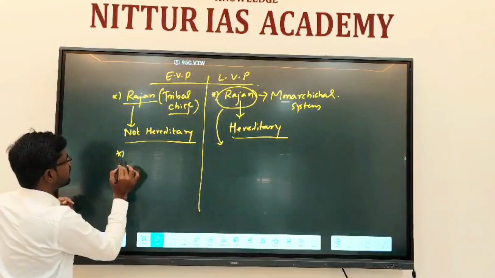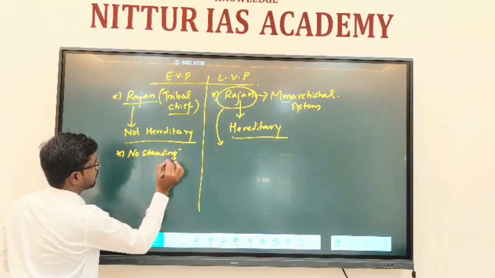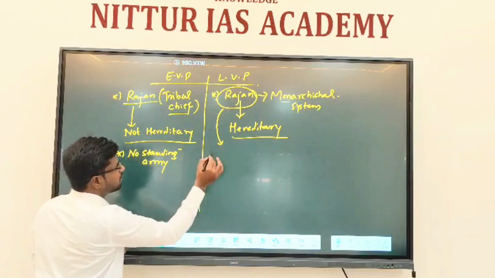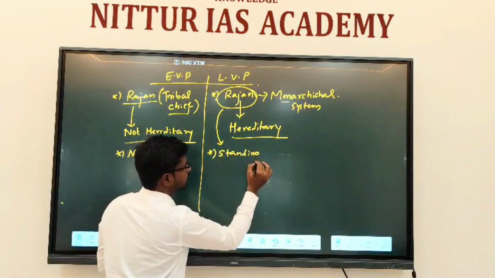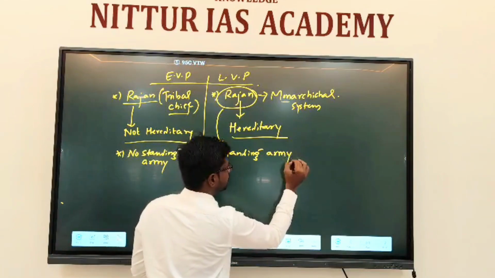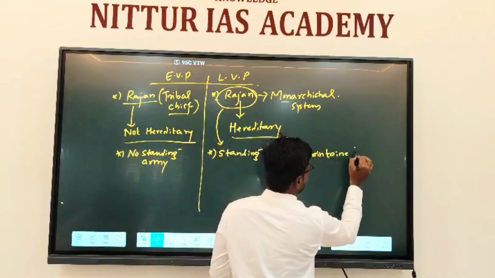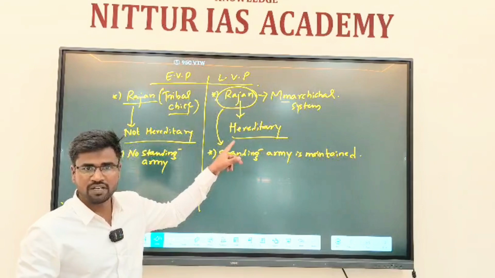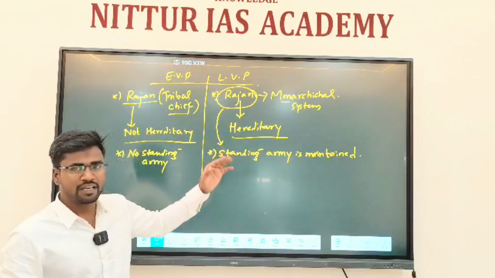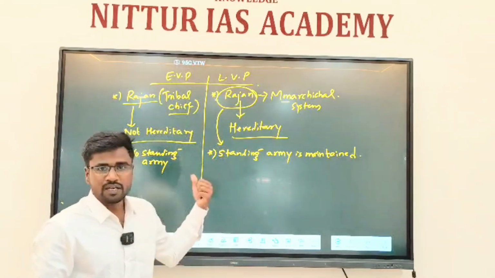Earlier there were no standing armies, but now that he is maintaining a standing army, he can easily control the people, and he can bring fear into the people, so that people abide by his rules.